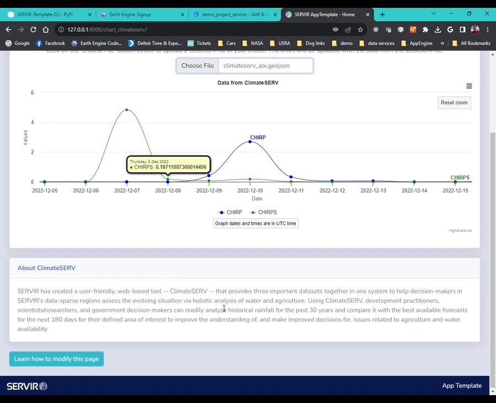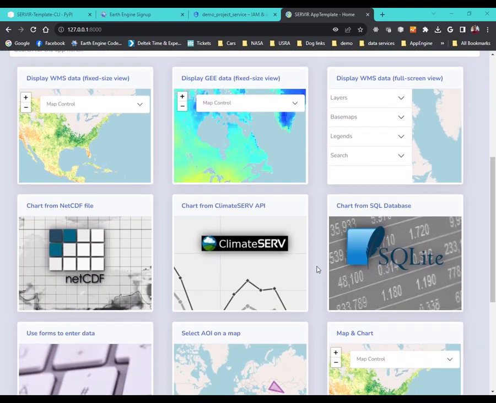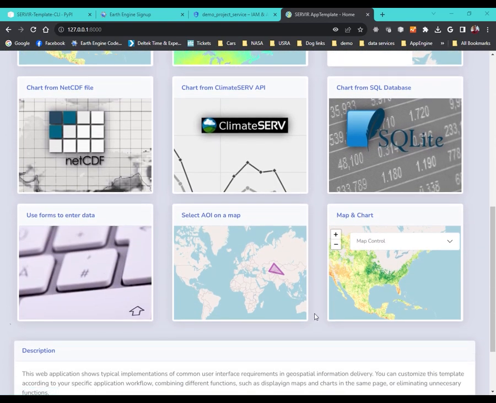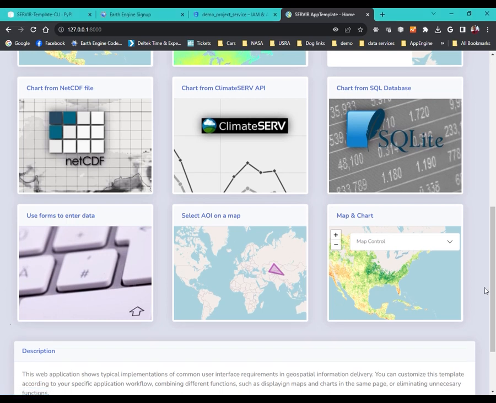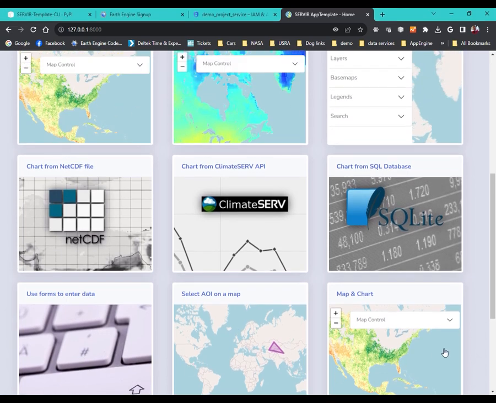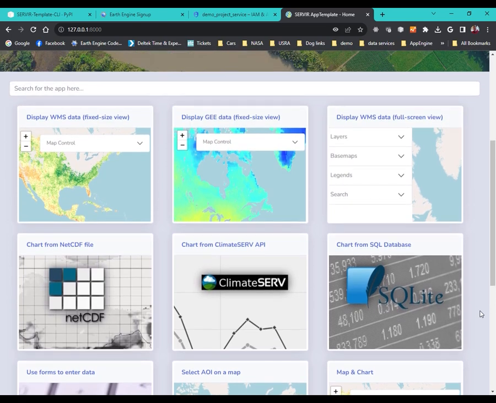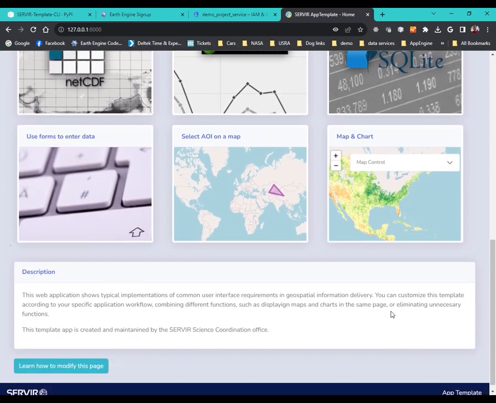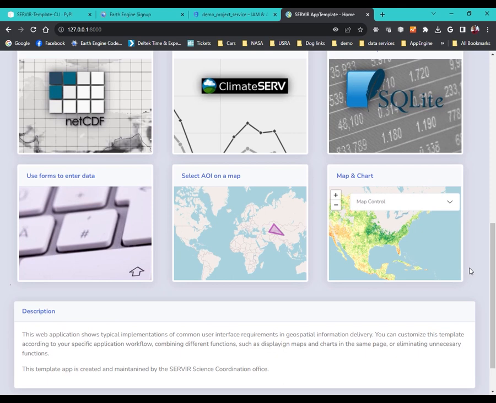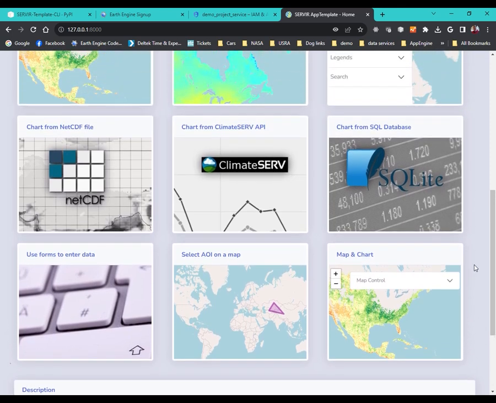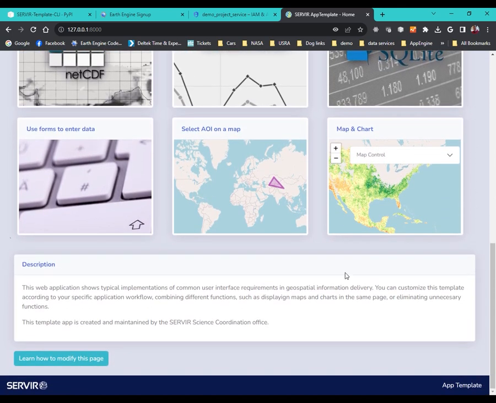And as you can see, there's a few more widgets. I'll let you all go through and explore them on your own, and soon we will probably have videos that go through each one of these widgets and show you how to configure them, how to edit them, and how to make them your own and use your real data. So for now, that's all we have for this video.